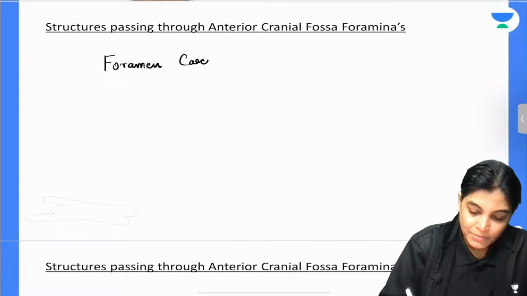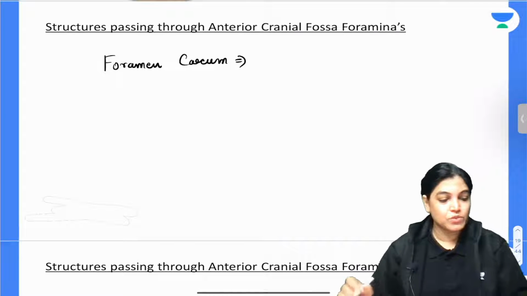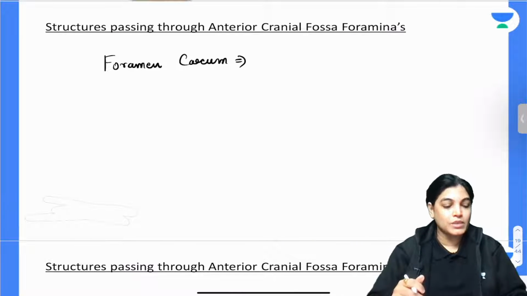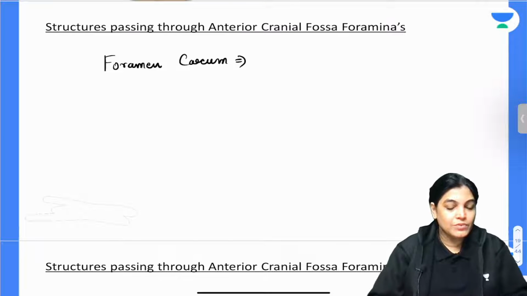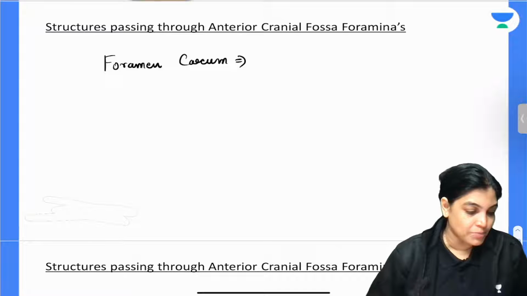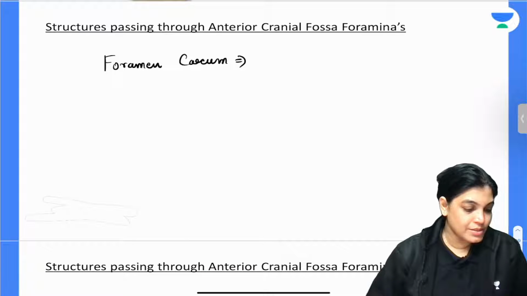Can anybody tell me which structure passes through the foramen cecum? I think many of the aspirants must know it. Dr. Kaustup, which structure passes through the foramen cecum?